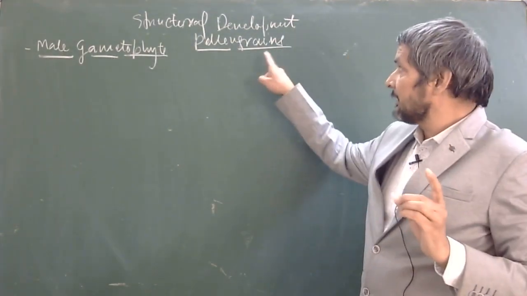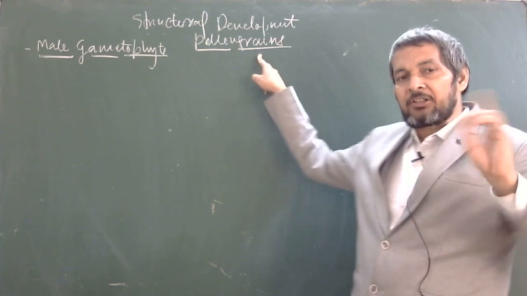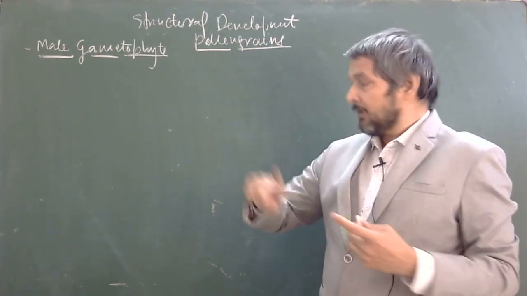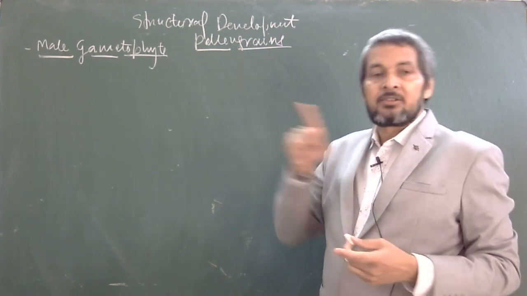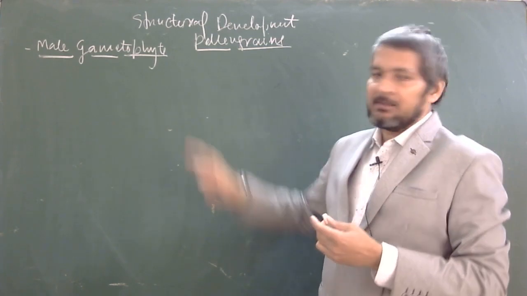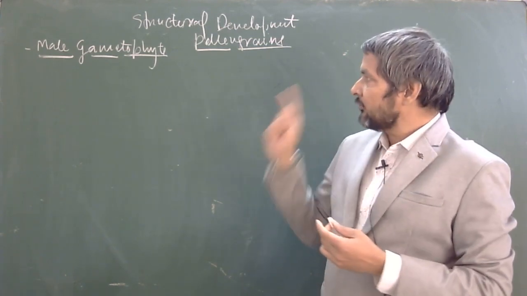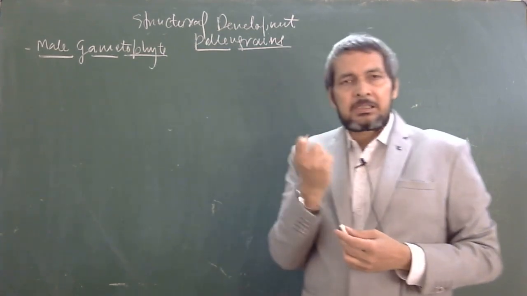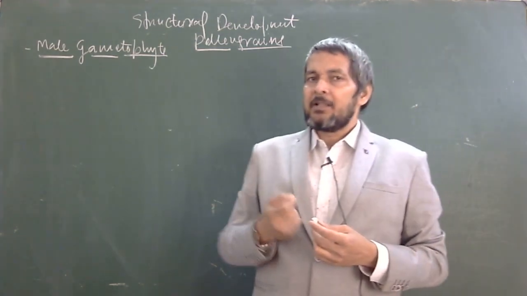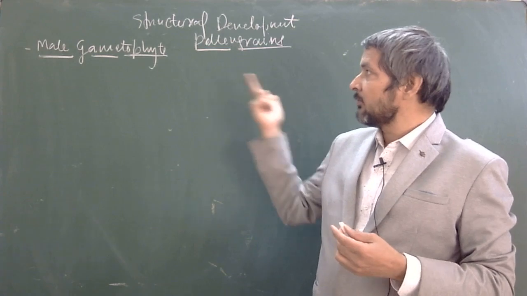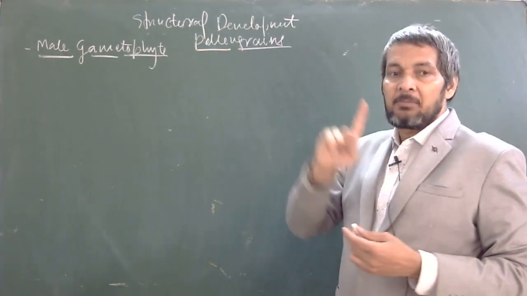Pollen grain carries the male gamete, and those structures during sexual reproduction that carry the male gamete are called male gametophyte. Gametophyte means gamete carrying cell. Any morphological, anatomical structure in plant or in animal that carries the gamete is known as gametophyte. So pollen grain is male gametophyte.